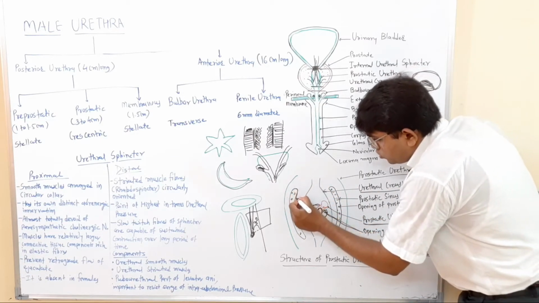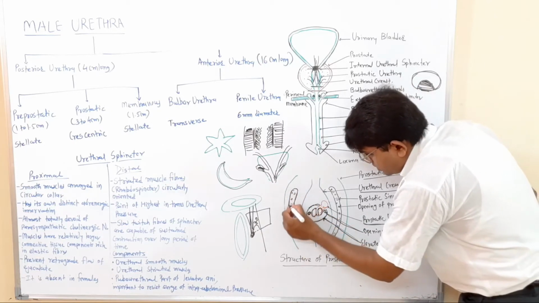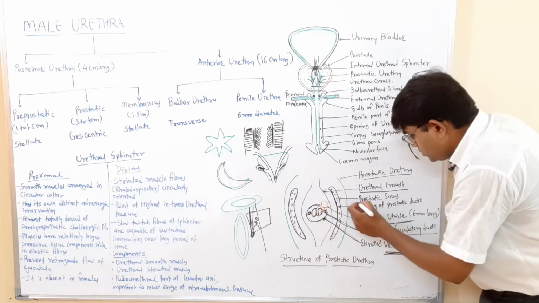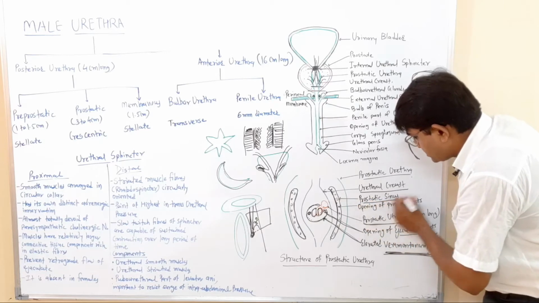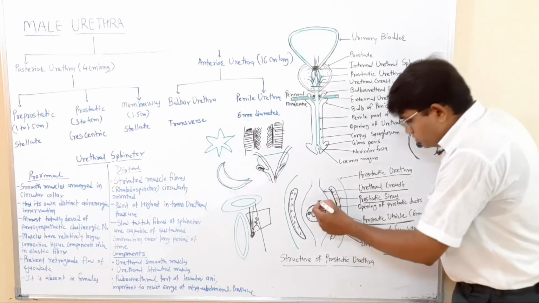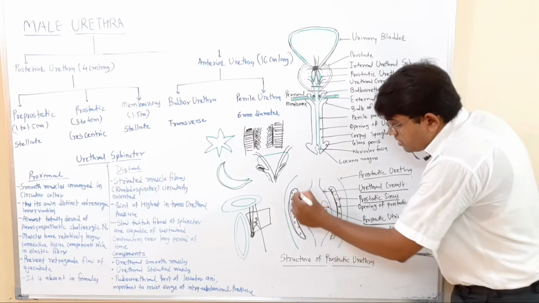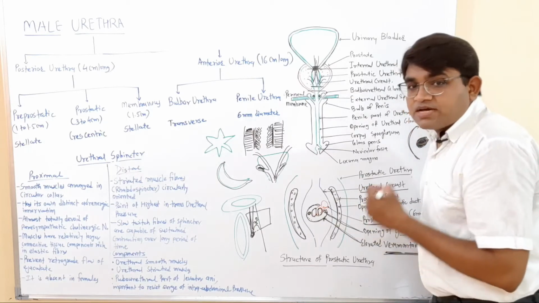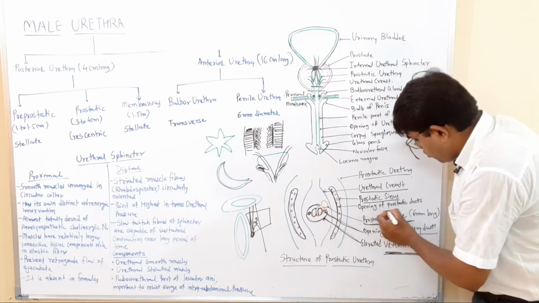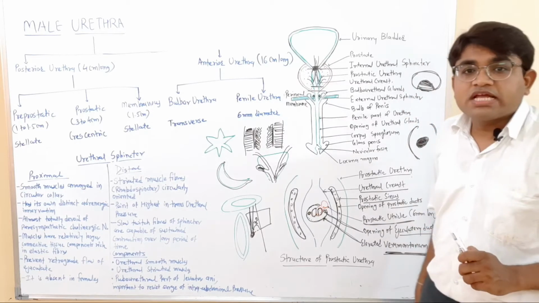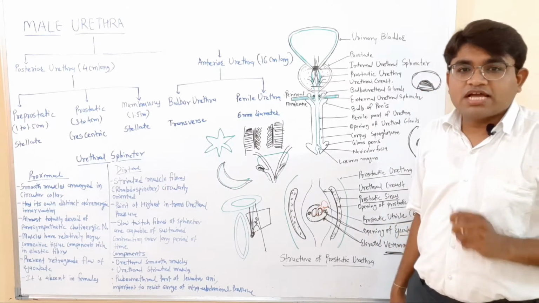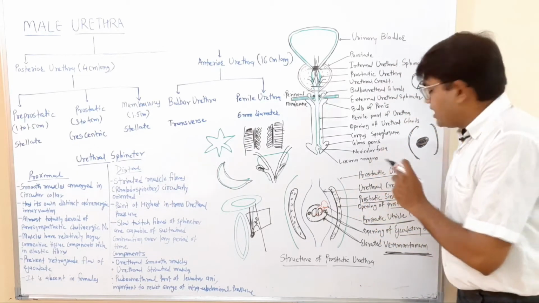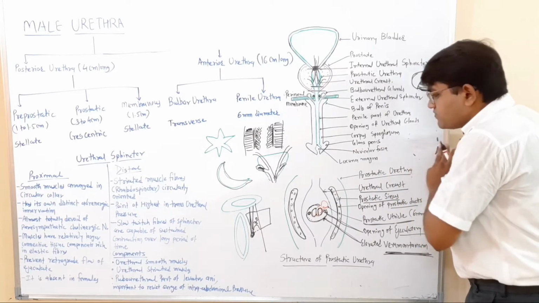there are two longitudinal prostatic sinuses present. On both sides of the urethral crest there is a sinus present. These are the prostatic sinuses. Why are these sinuses present here? Because in this prostatic sinus there is an opening of the prostatic ducts. The prostatic ducts open into this prostatic sinus. It seems like it is a little bit difficult, but I will make it easy for you.